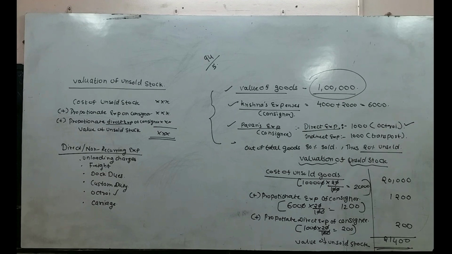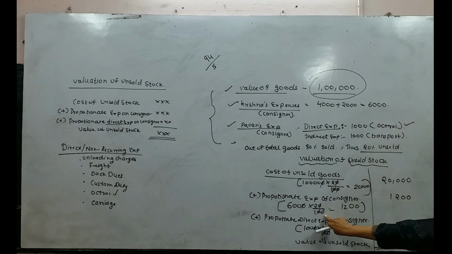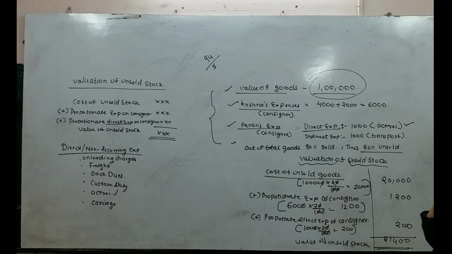I am considering all the expenses of the consignor, that is 6,000, but 6,000 he has spent for 100%, we want only 20%, that's why 6,000 into 20 by 100, that is 1,200. Then proportionate direct expenses of consignee, already I have mentioned the list of direct expenses.